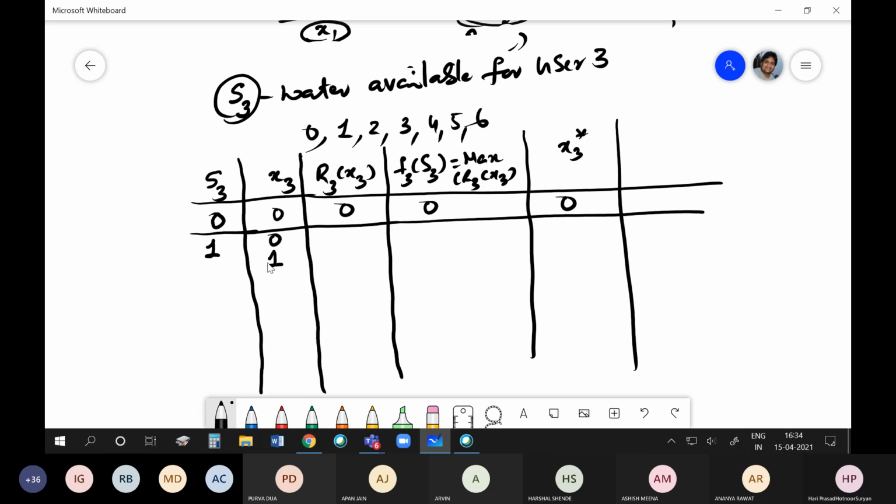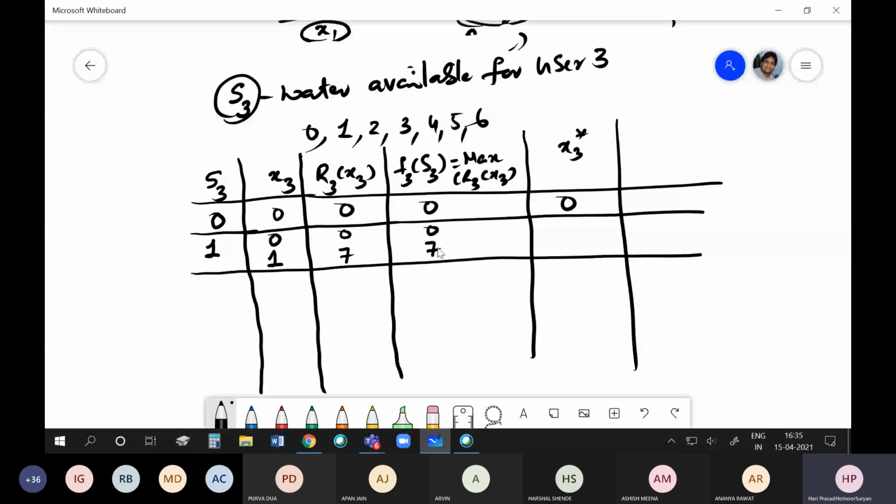If I give 0 units, then the benefit is 0. And if I give 1 unit to X3, what is the benefit I get? 7.